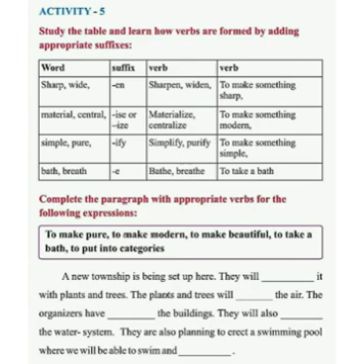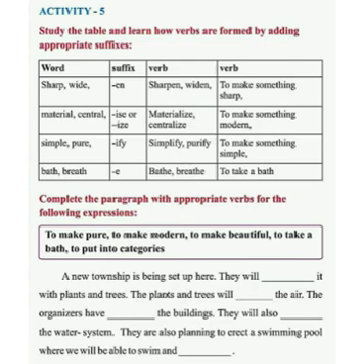Now, by understanding these examples, let us complete the paragraph with appropriate verbs for the following expressions. In brackets: to make pure, to make modern, to make beautiful, to take a bath, to put into categories. These are the meanings of the verbs.